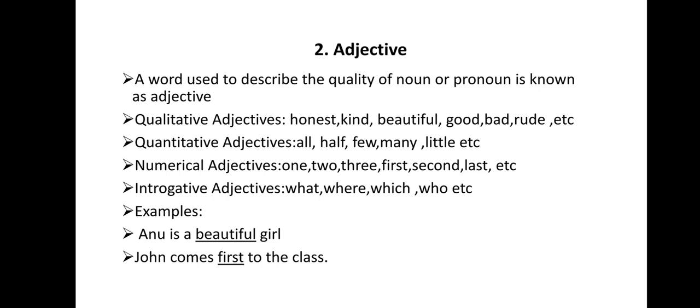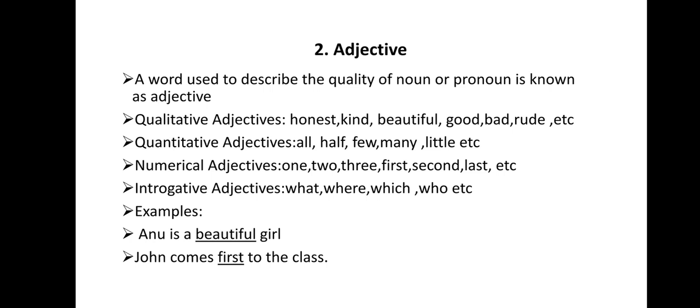Second one is adjective. A word used to describe the quality of a noun or a pronoun is known as adjective. There are different types of adjectives. I have taken the important ones. First one is qualitative adjectives. These words are going to represent the quality: honest, kind, beautiful, good, bad, rude, etc.